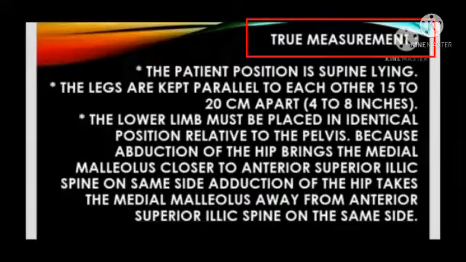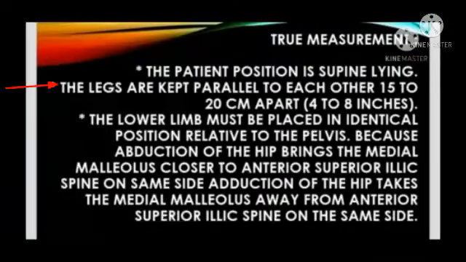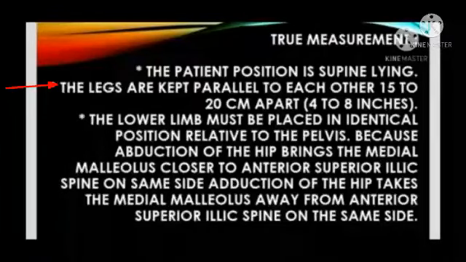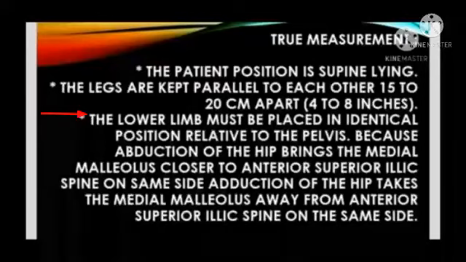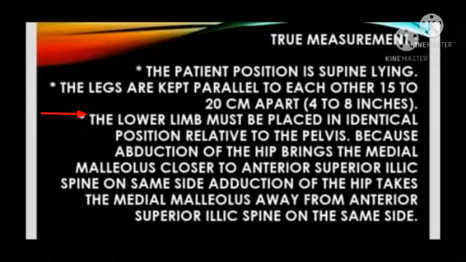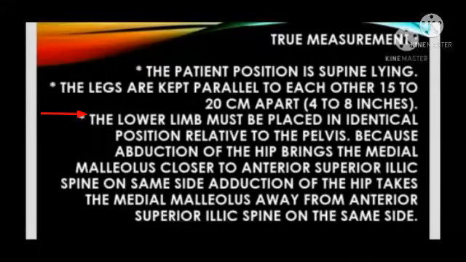True measurement. The patient position is supine lying. The legs are kept parallel to each other, 15 to 20 cm apart. The lower limbs must be placed in identical position relative to the pelvis because adduction of the hip brings the medial malleolus closer to the anterior superior iliac spine on the same side. Abduction of the hip takes the medial malleolus away from the anterior superior iliac spine on the same side.